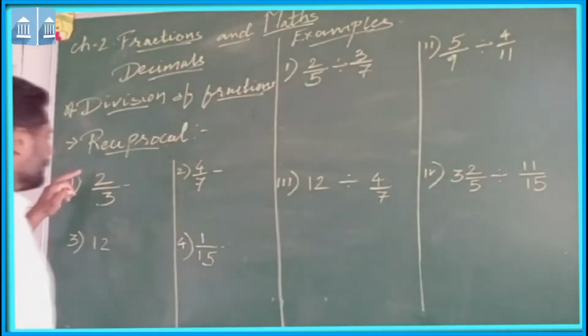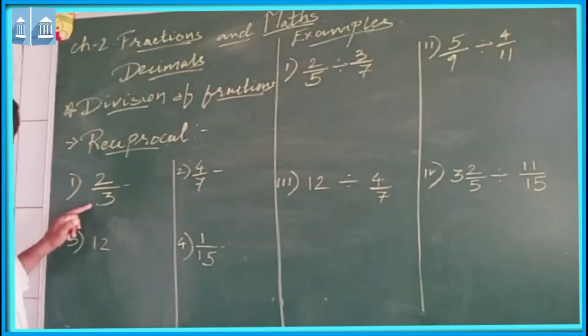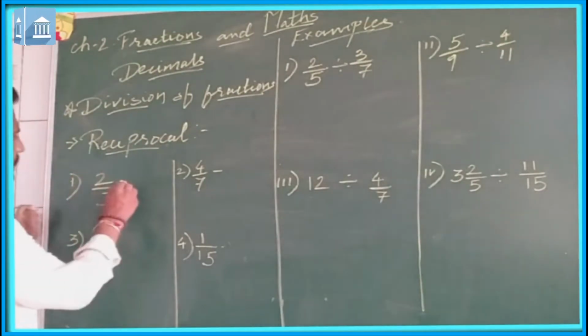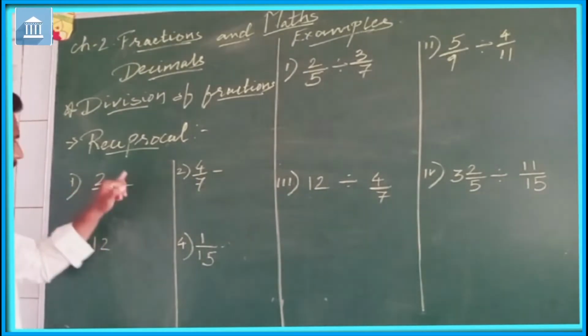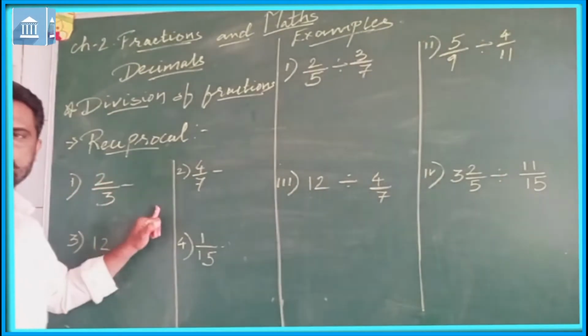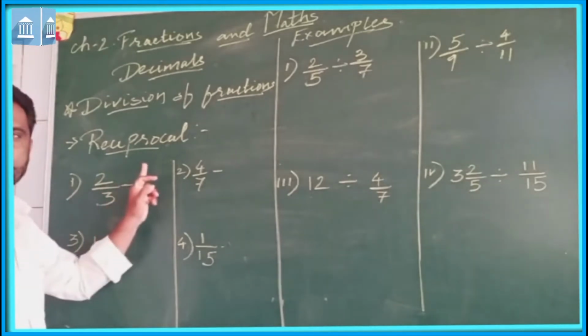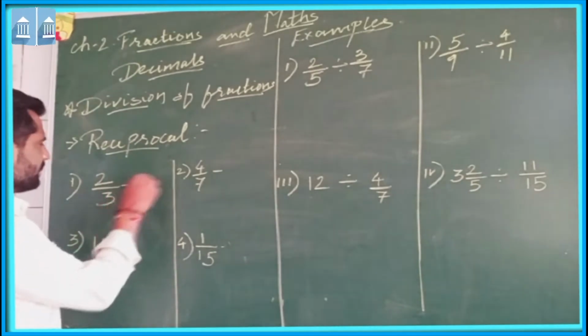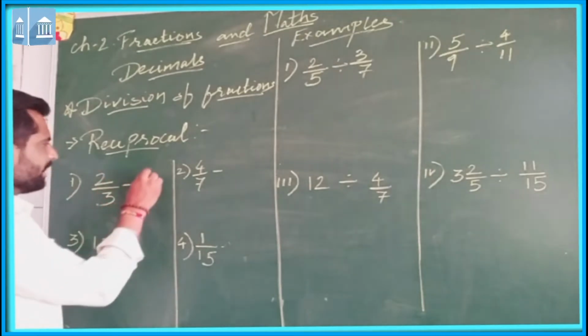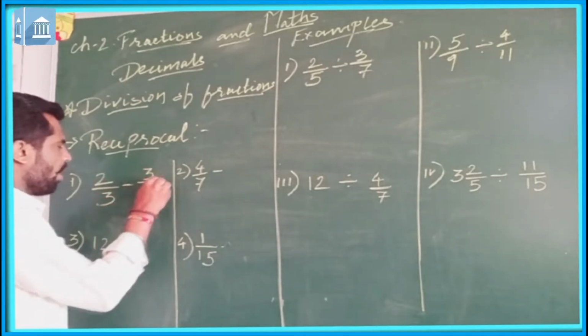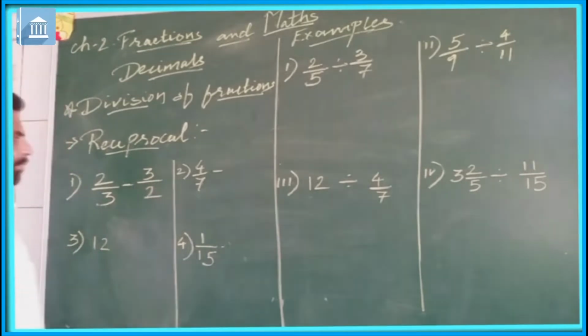Now let us understand the reciprocal by this example. Here the fraction is 2 upon 3. Now what should be the reciprocal of this fraction 2 upon 3? As I told, its numerator will become denominator and denominator will become numerator. It means the reciprocal of this number 2 upon 3 is 3 upon 2.